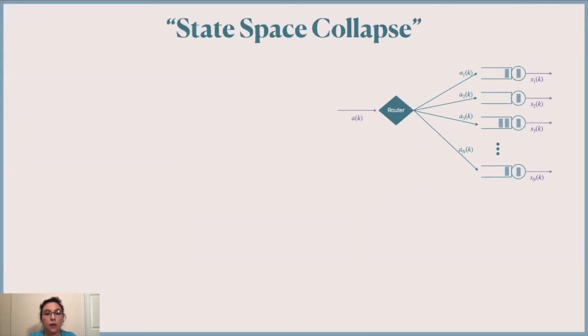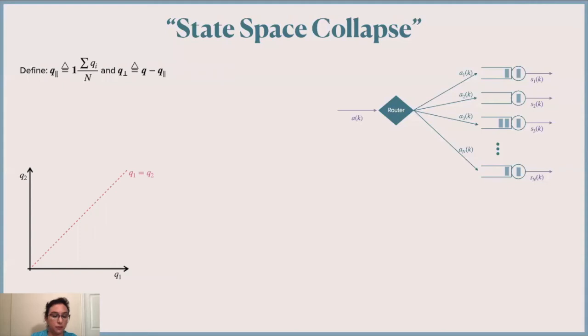So what do I mean by state space collapse, in quotation marks? Well, in heavy traffic, we know what state space collapse is. For the load balancing system under JSQ or under power-of-d choices, we project the vector of Q lengths on a line where everything is equal. So for example, if that's the vector of Q lengths, and this is the line where everything is equal, we define Q parallel as the projection and Q perp as the difference between the actual vector of Q lengths and